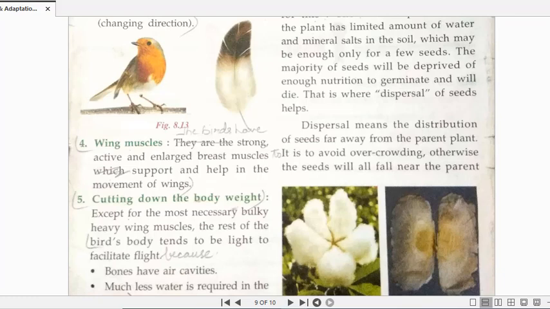Clear? Then the fifth adaptive feature of the birds is cutting down the body weight. The body weight of the birds is very light. Why is it light? Except for the strong or bulky wing muscles, the rest of the body is very light, right? The main reason for the body being light is so that it becomes easier for the birds to fly. Their bones are hollow. They only have air cavities. Only air is filled inside the bones, right? So their bones are basically hollow, which again makes them lightweight.